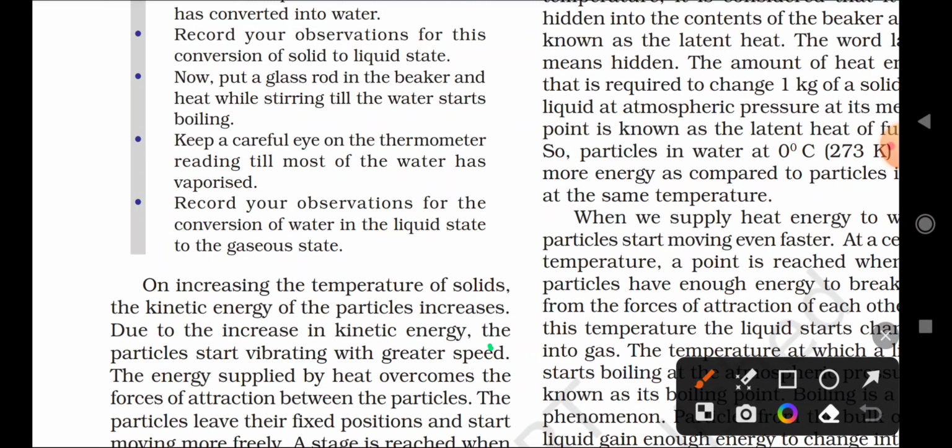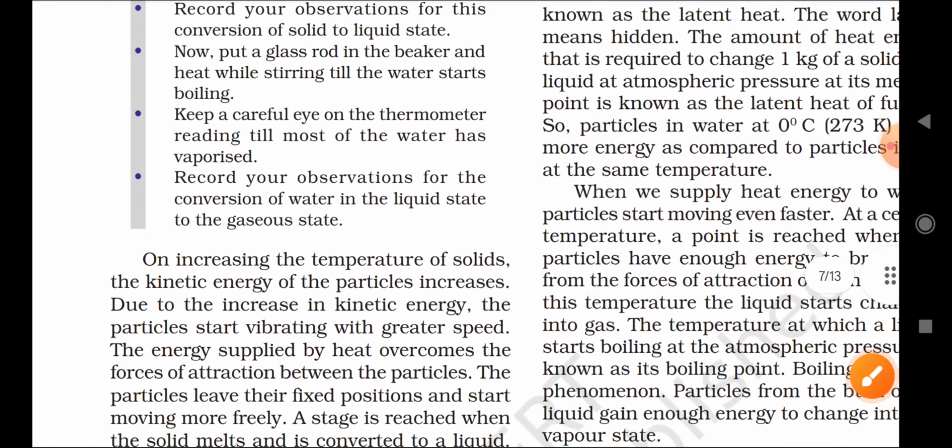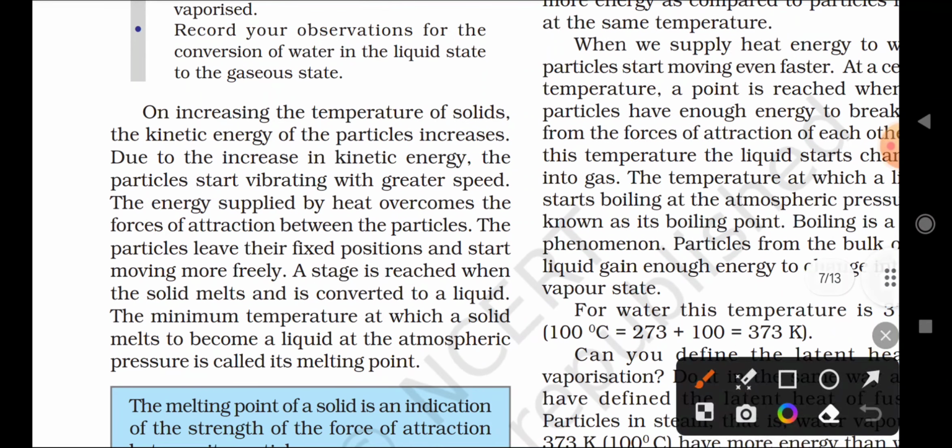Okay, next. On increasing the temperature of solids, the kinetic energy of the particles increases. Remember that if we increase the temperature, the kinetic energy also increases.